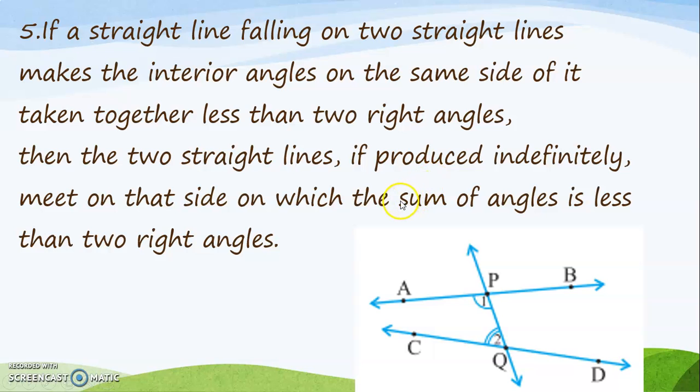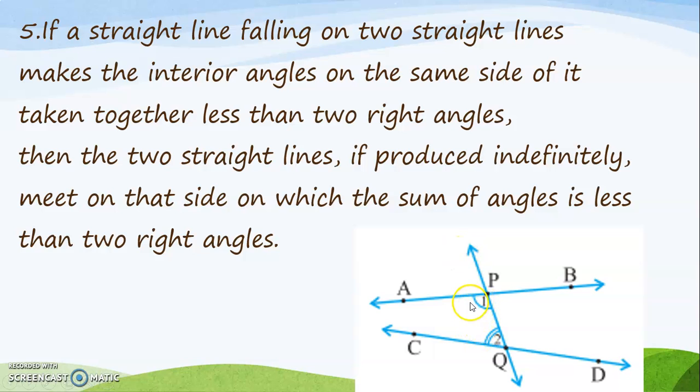So we know that one right angle is 90 degrees. So if the straight line makes interior angles on the same side taken together less than two right angles, taken together means sum.